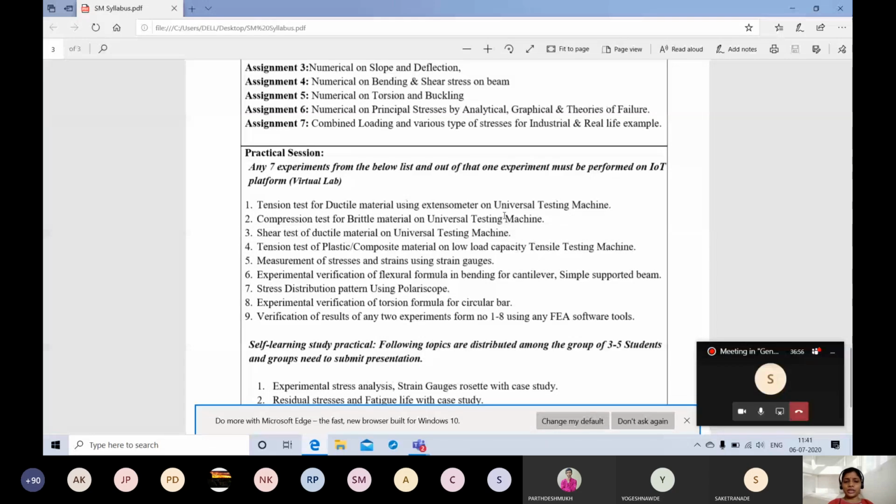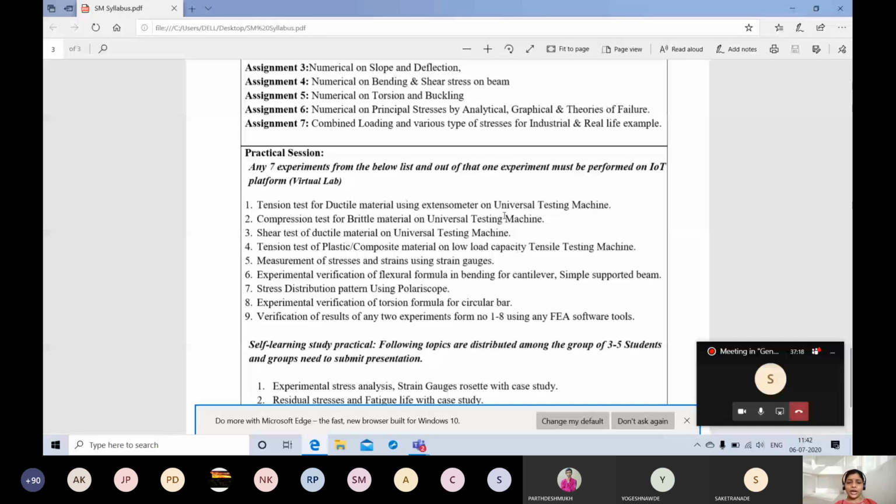There are two different materials. One is ductile material. Ductile material means, for example, aluminium comes under ductile material. And brittle, for example, you have iron material and all that, which comes under brittle. Babbitt and all that also comes under brittle material. So the stress strain diagram of both is actually different. That we will study in unit 1. So only after completing unit 1 can we come to the practical sessions. Okay.